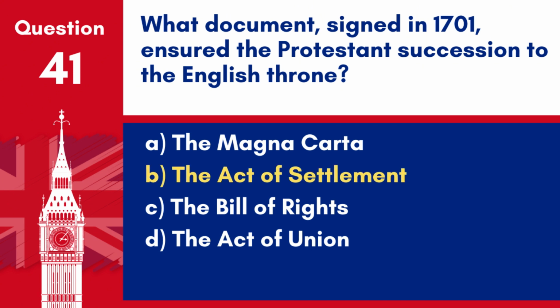Answer: B. The Act of Settlement. The Act of Settlement in 1701 ensured the Protestant succession to the English throne, addressing the succession crisis and stipulating that only Protestants could inherit the crown.